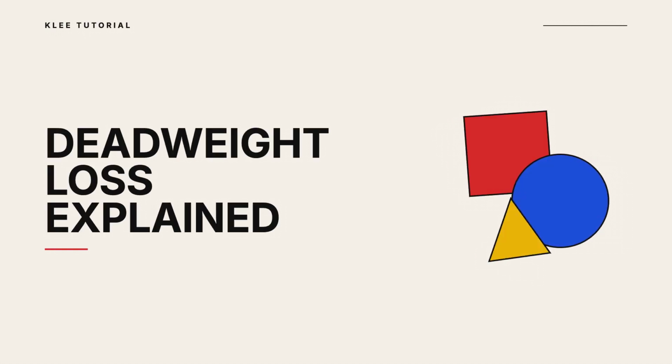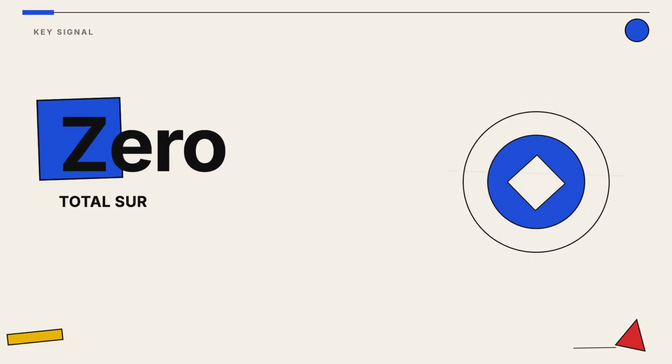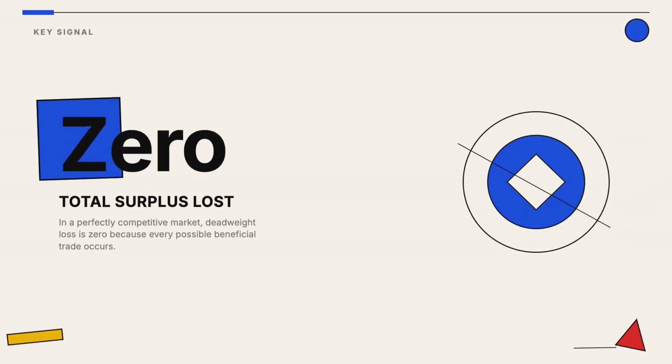Deadweight loss happens when the efficiency of a market is disrupted, resulting in lost value for both buyers and sellers. At its core, this concept describes a situation where the equilibrium of a market is prevented from reaching its full potential. In a perfect market, buyers and sellers trade until everyone is satisfied. When that process is broken, we start losing potential value.